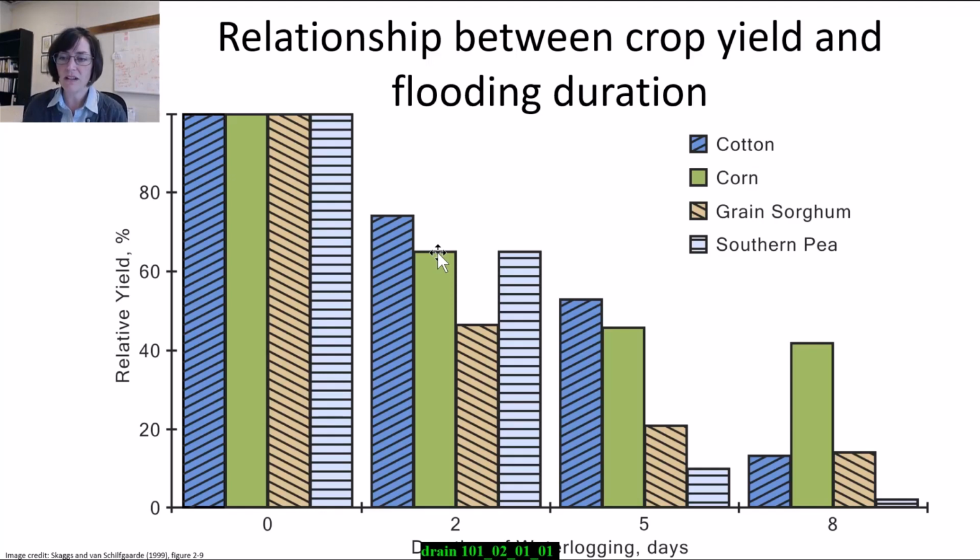So in a practical sense, driving around in the spring when it's wet, especially after a rain, it's not uncommon to see standing water in our lowest parts of our fields for 24 hours. You drive by the next day, 36 hours, 48 hours. It's not uncommon to see waterlogged parts of our fields. And so this information right here on this graph is very relevant for us because we don't want waterlogging lasting 1, 2, 3, 5, 8 days for sure.